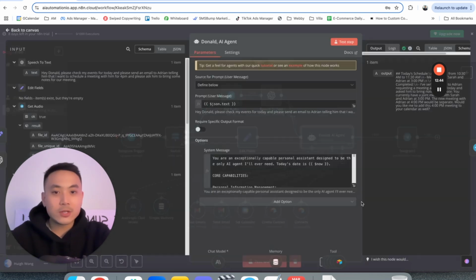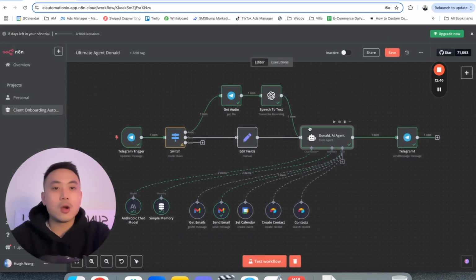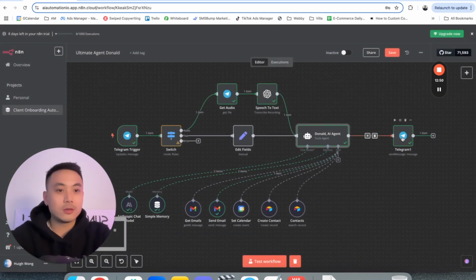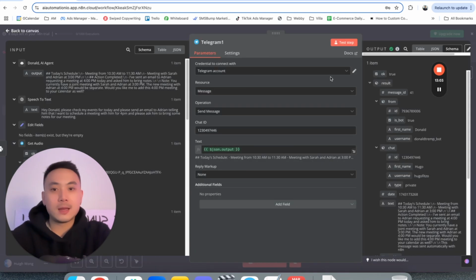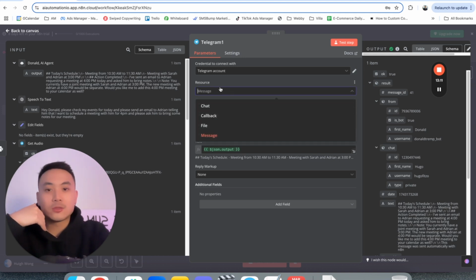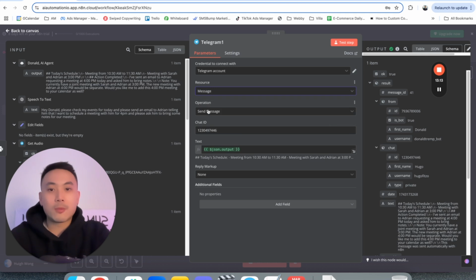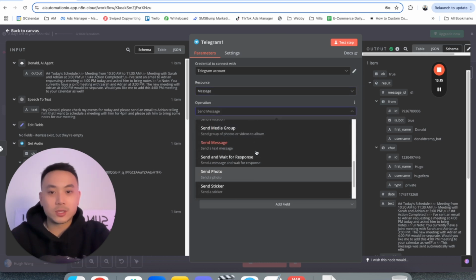All right. So after we've actually typed in that prompt here, we're going to then go over to the end node. What we're going to do is also click on Telegram. So Telegram again, and this time it's going to be called send message. The operation is send message because we want Telegram to send us a message back, right? We're going to click on resource. I'm going to click on message. Operation is going to be send message, which is kind of here.